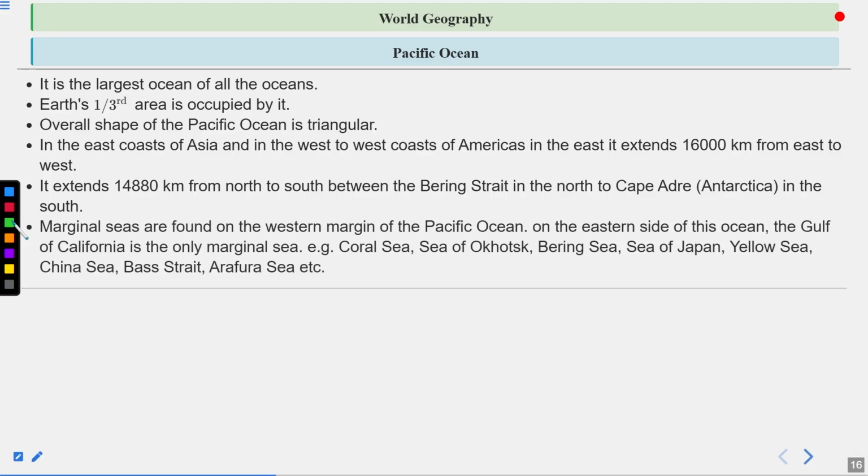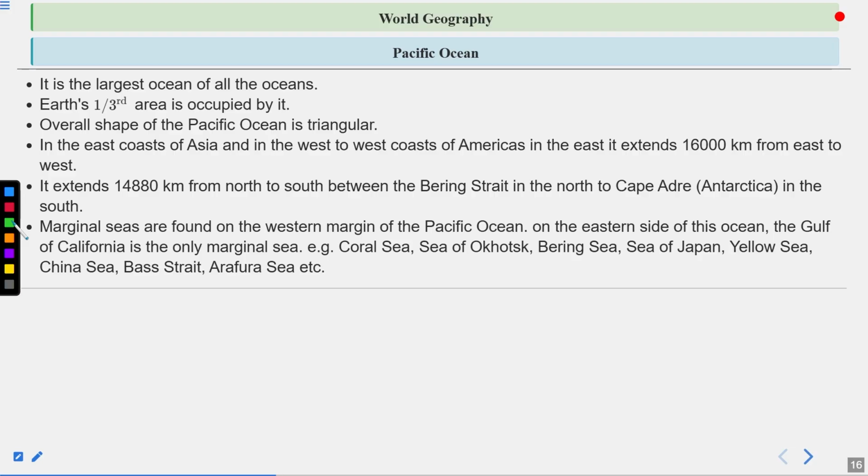Marginal seas are found on the western margin of the Pacific Ocean. On the eastern side of this ocean, the Gulf of California is the only marginal sea. Examples are Coral Sea, Sea of Okhotsk, Bering Sea, Sea of Japan, Yellow Sea, China Sea, Bass Strait, Arafura Sea, etc.